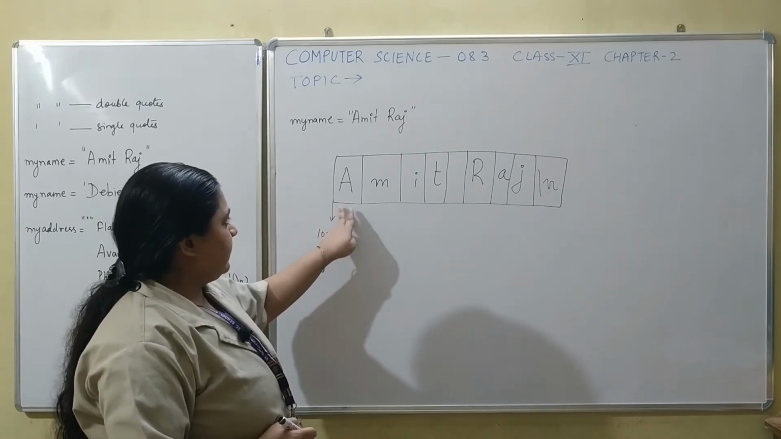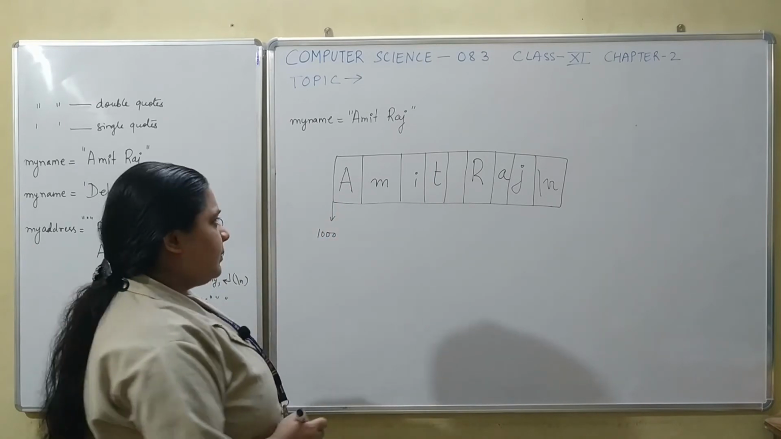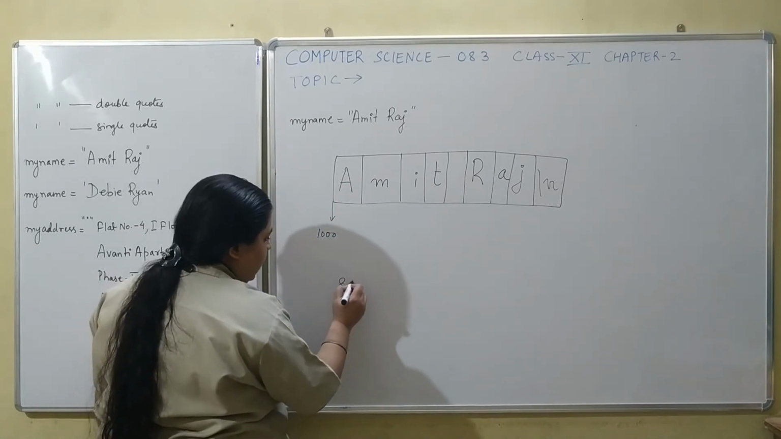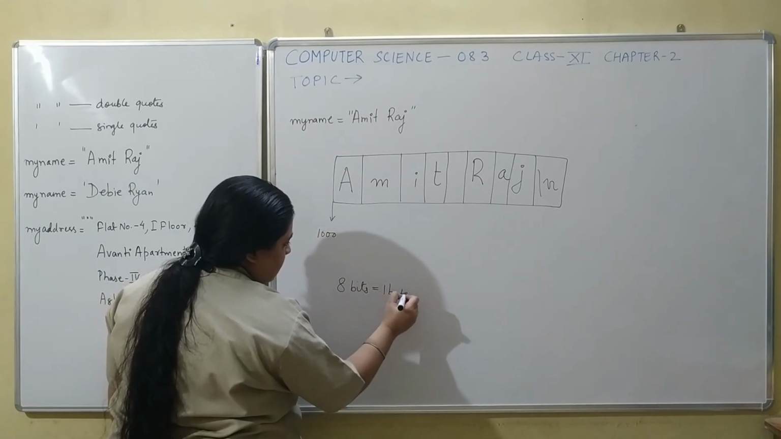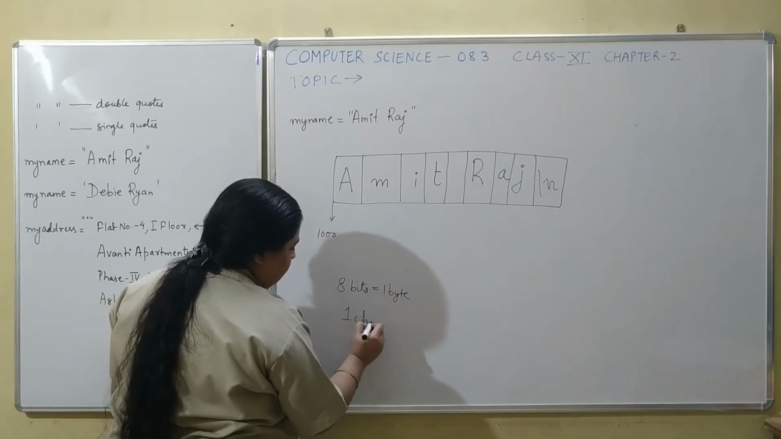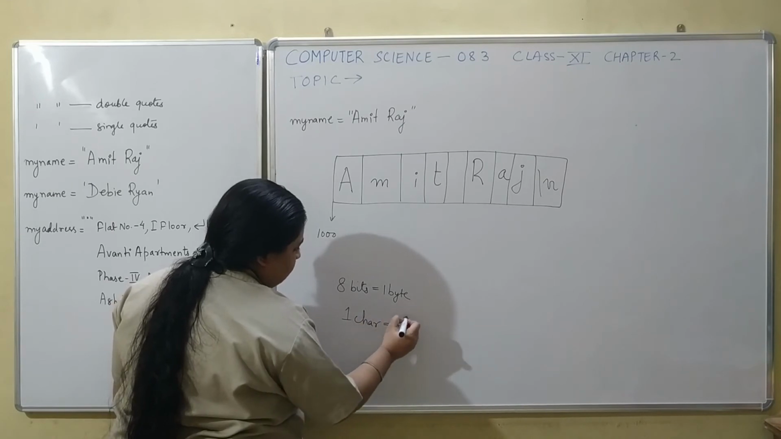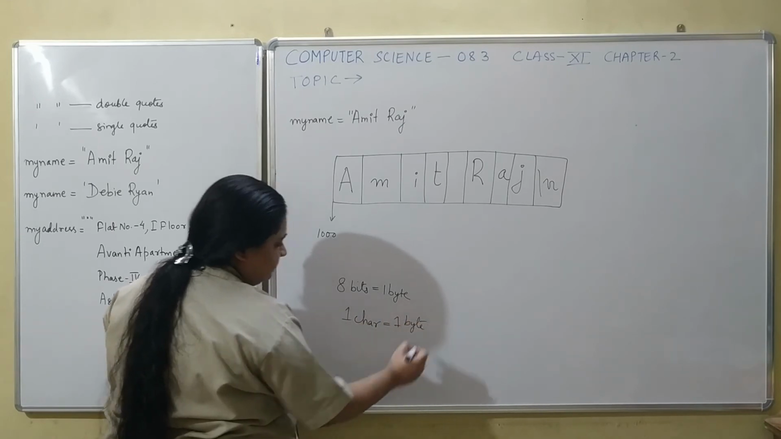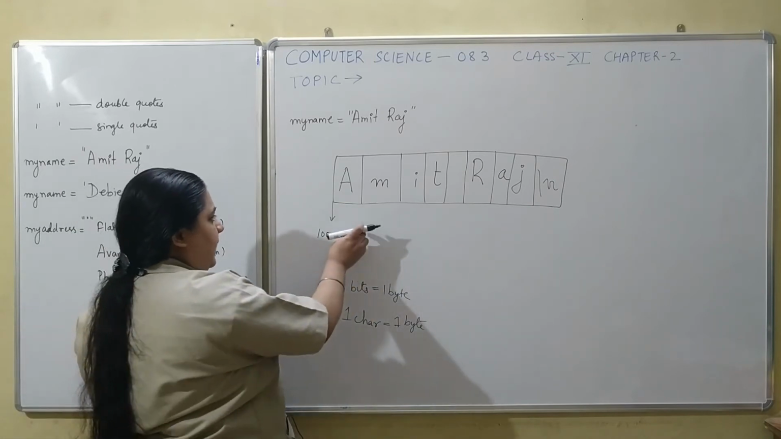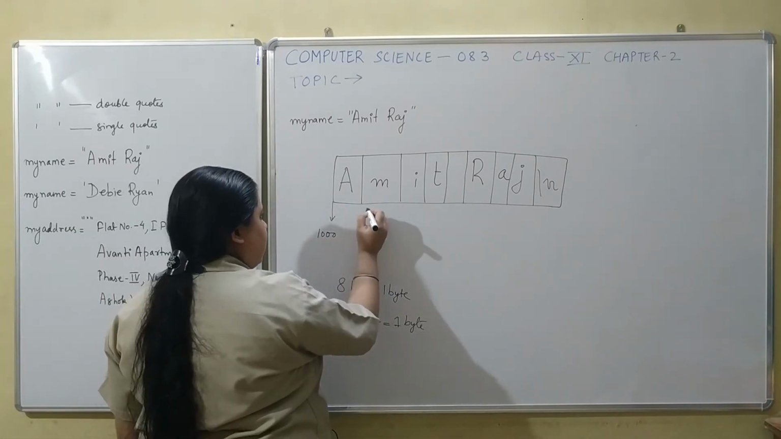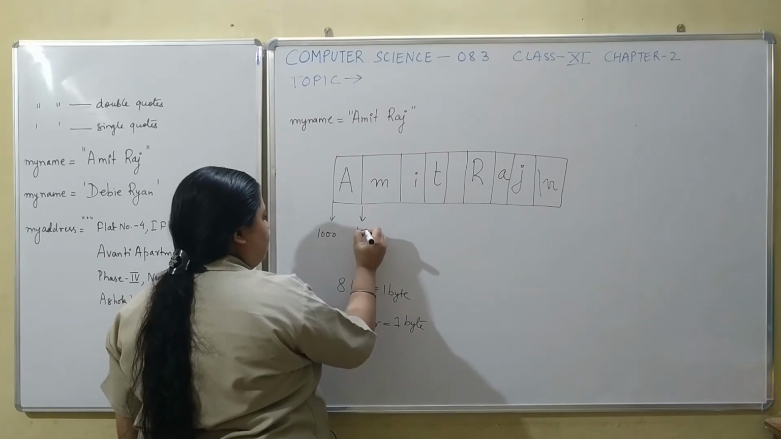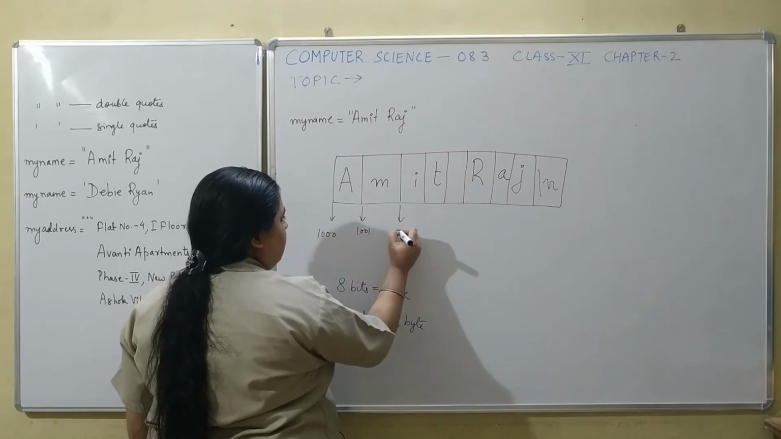Now every letter, every character is represented using how many bits? 8 bits. That equals 1 byte. So we say that one character occupies 1 byte of memory. So every byte, every box here represents 1 byte. So the second one will be 1001, 1002,